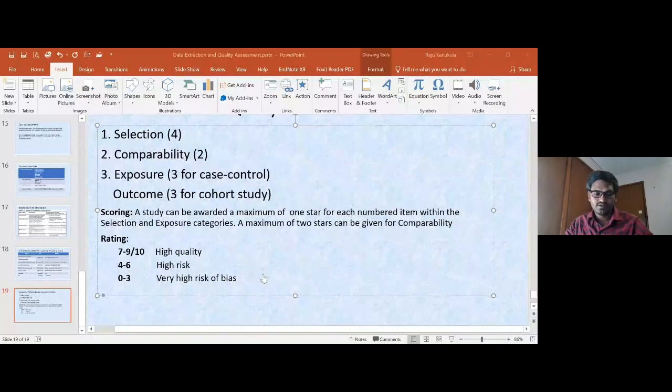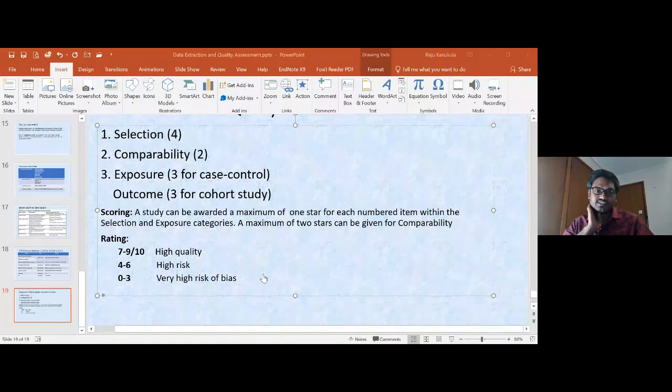You already explained that. Maybe you can explain one more time that once you assess a quality, if you feel the studies are of very low quality, that can be the reason for excluding the study. You already mentioned, maybe you can stress upon this once again. Yeah, whenever we identify a particular study as low quality, there are two schools of thought.